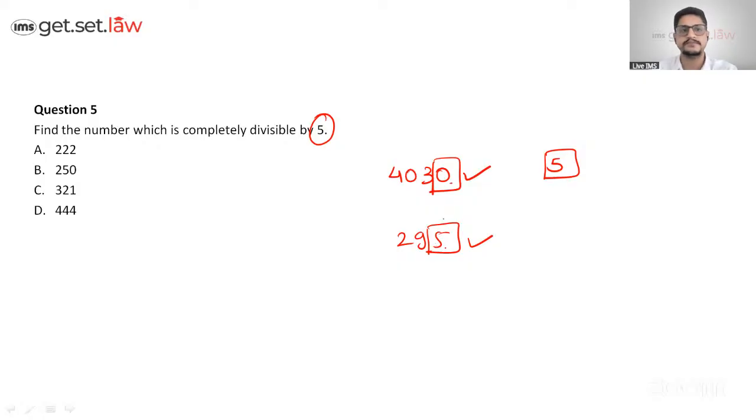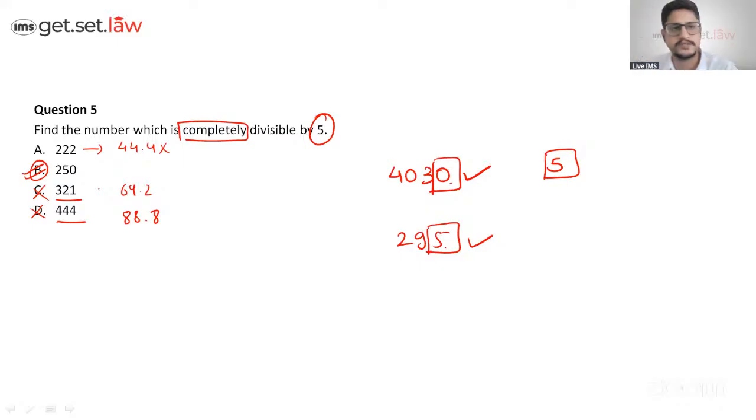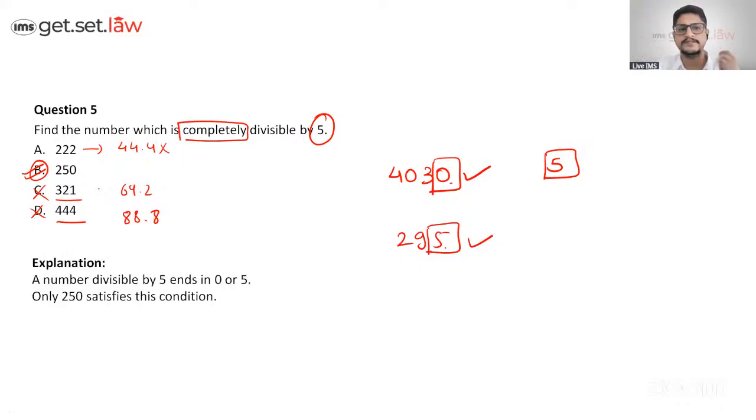The answer is no. If you divide it, you're going to get the answer in decimals. So we have 250 as the number, the answer will be 50. Because if you divide this one, it will come around 44.4, which is not the right answer. It says completely divisible. This one is 64.2, so this is also wrong. This will be 88.8, so D is also wrong. So the correct answer is 250. Very good, Subhash. Great. So it satisfies that condition.